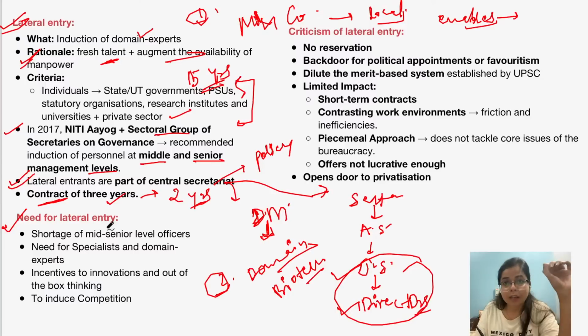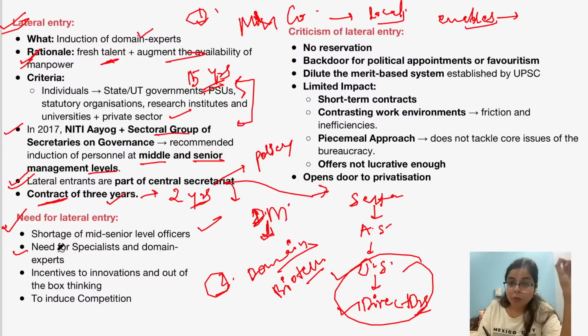we need lateral entry. Okay, now let's read it again. The first reason is that there is a shortage of mid senior level officers, so in order to augment the availability of manpower. What is the second reason? To bring in specialists and domain experts. What is the third reason? If we bring in such experts, this will incentivize innovation and promote out of the box thinking. This is also to induce competition, and to make Indian national level legislations at par with international regulations, right? So this is why we need lateral entry.